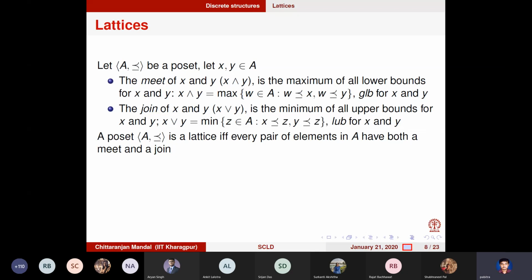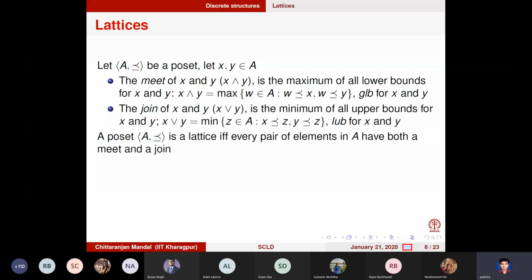Okay, so this join and meet can be thought of as binary operators. They take two elements, X and Y of A, and produce a third element.